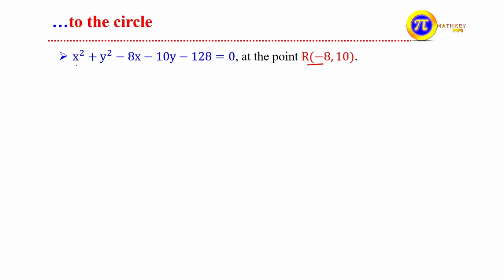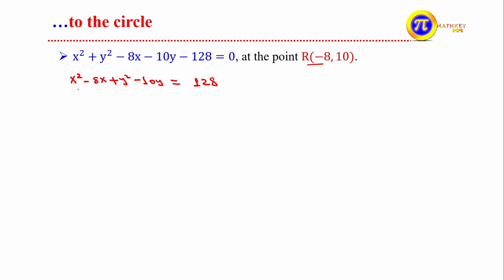So our first task is to write this one in the form of a standard equation of a circle, which means collecting the x's together: x squared minus 8x plus y squared minus 10y is equal to 128. We take this one to the right side.